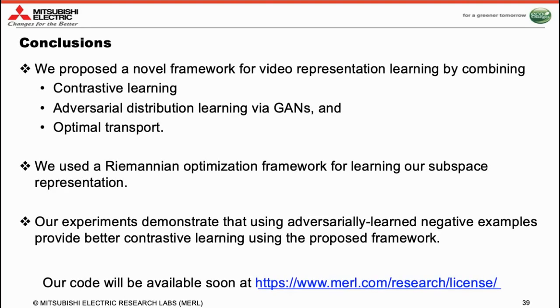So to conclude, we proposed a novel framework for video representation learning by combining contrastive learning, adversarial distribution learning through GANs, and optimal transport. We used a Riemannian optimization framework to learn subspace representations. Our experiments demonstrate that using adversarially produced negative examples to contrast against leads to significant performance benefits. Our code will be available very soon at this provided website.